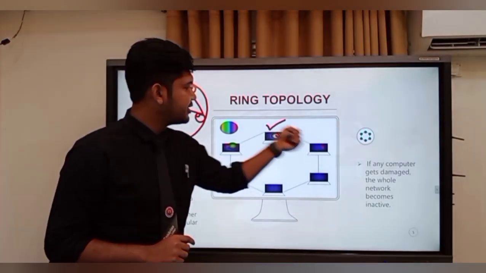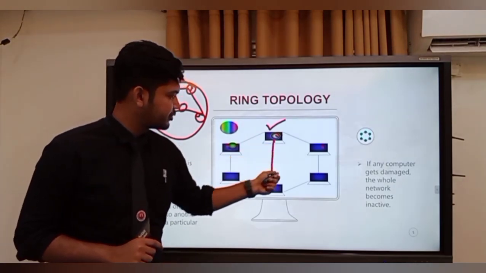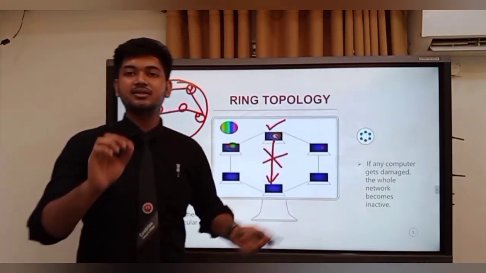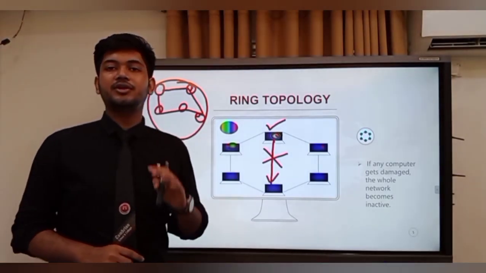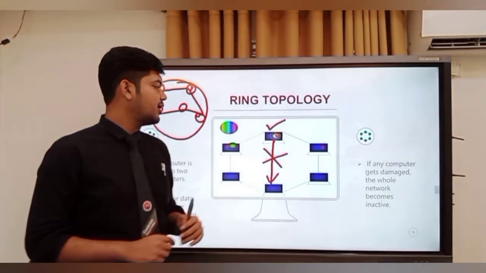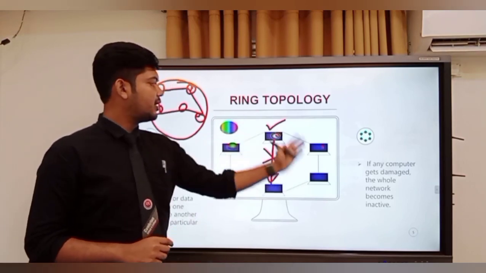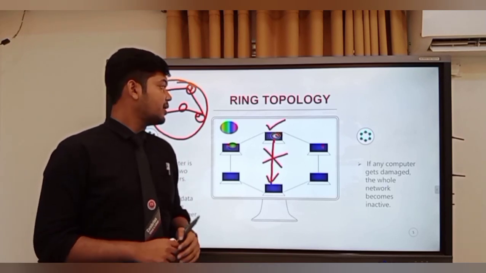In a particular direction, suppose this computer wants to transmit data to these computers, it will not happen because the direction is like this way. So in this ring topology, the direction of the path is the main factor, because you have to transmit data in a particular direction.